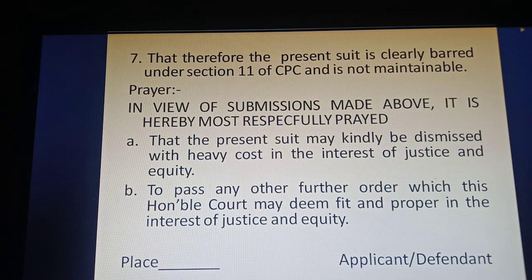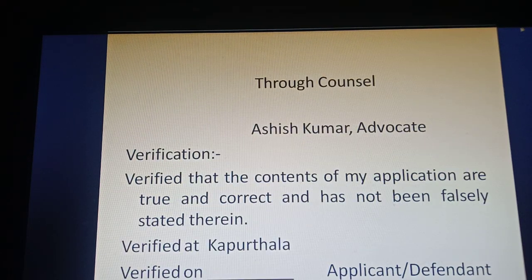Here I will write the place where this application is written. Here the applicant oblique defendant will put his signature, and thereafter it will be written by which counsel this application has been given, through counsel Ashish Kumar Advocate, and thereafter verification will be made by the applicant defendant that the contents of my application are true and correct and have not been falsely stated therein. It will be verified at the place where the application is given and verified on the date when the application is to be given.